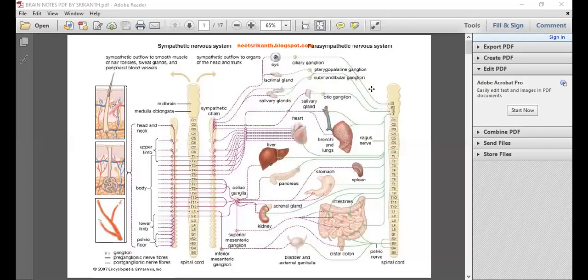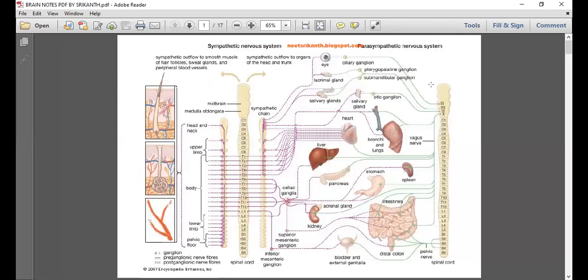This is the maximum. As the PDF was already sent to you, isn't it? Okay, so first of all, let us recognize the preganglionic, postganglionic, and ganglia.